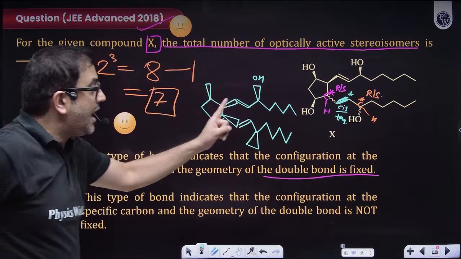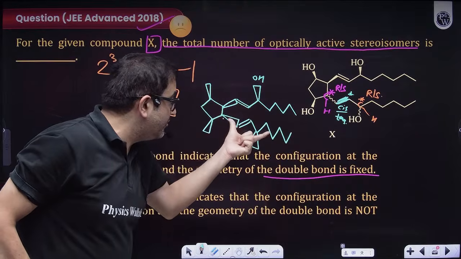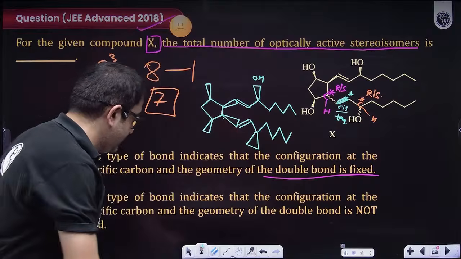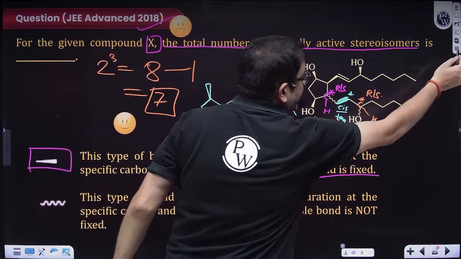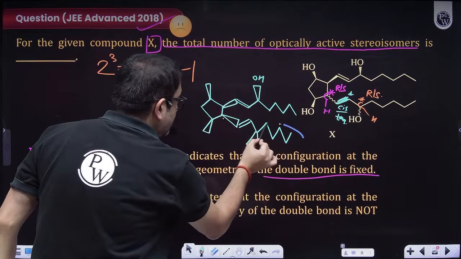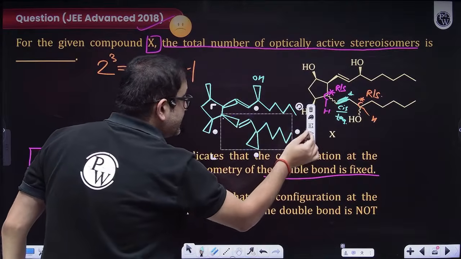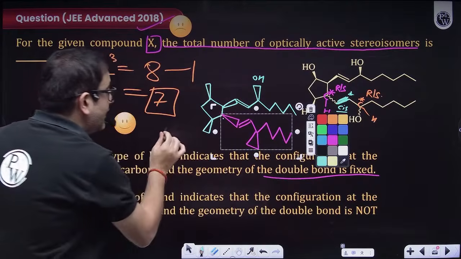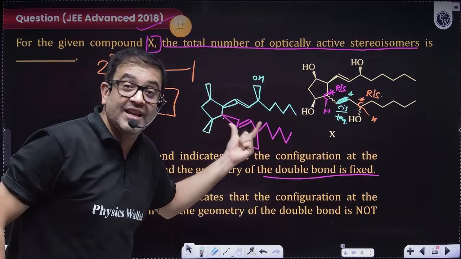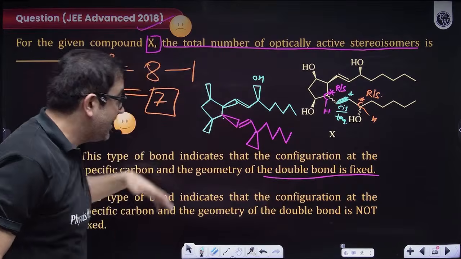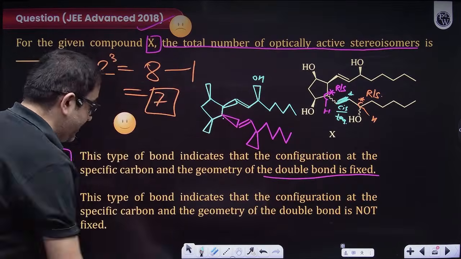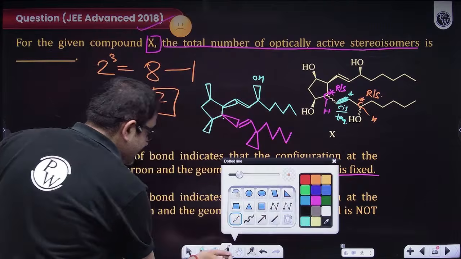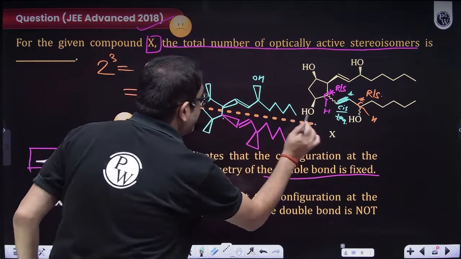So technically, out of all those 8 forms, this is a flexible area, na? That one is fixed. This one was flexible. But still, after being flexible, it will at least in one of the orientations acquire the same orientation as that. And once it acquires the same orientation as that, then, sir, this will be my plane of symmetry.